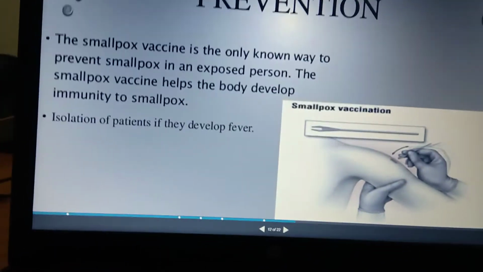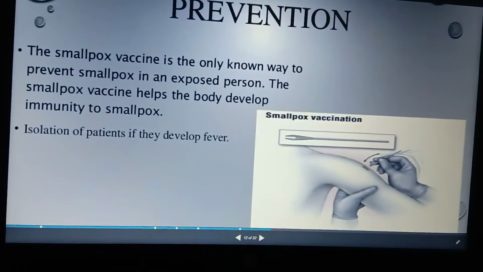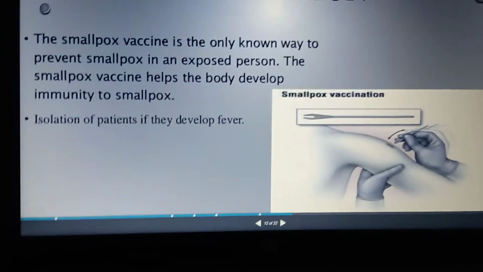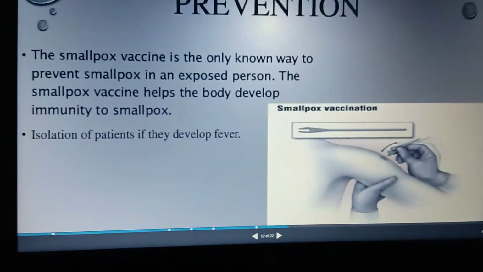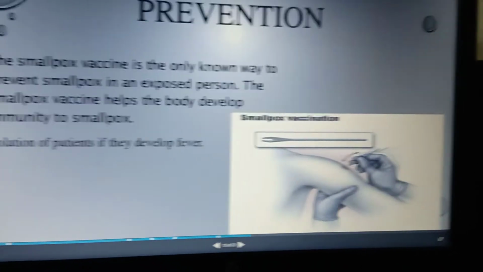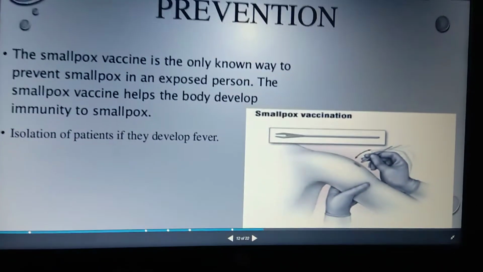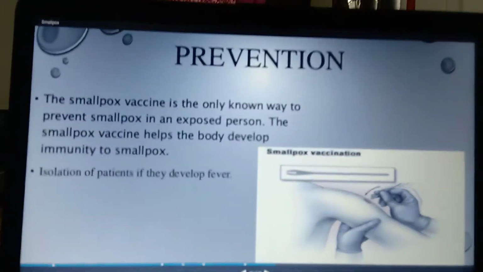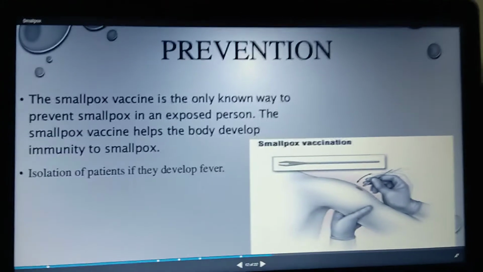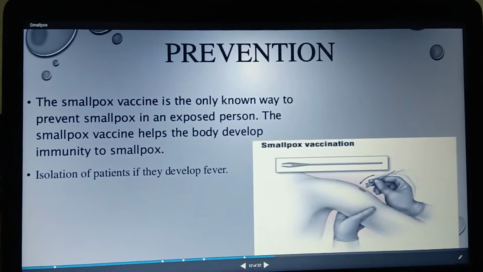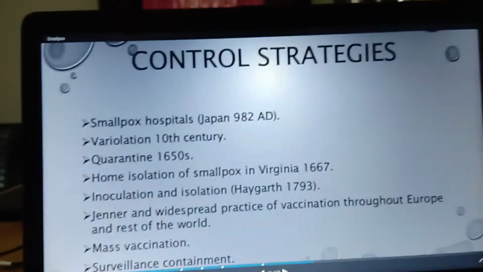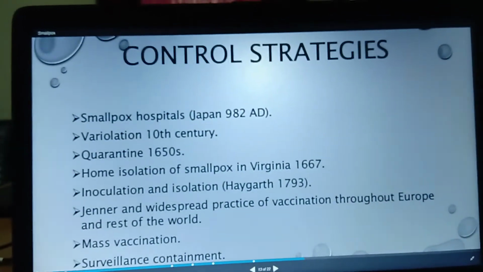What prevention can you make? The smallpox vaccine is the only known way to prevent smallpox in an exposed person. Smallpox vaccination develops immunity to fight against smallpox, so that is one of the best preventions. The second prevention is isolation of the patient. Whenever you have an exposure stage, for example fever, you have to isolate the patient.